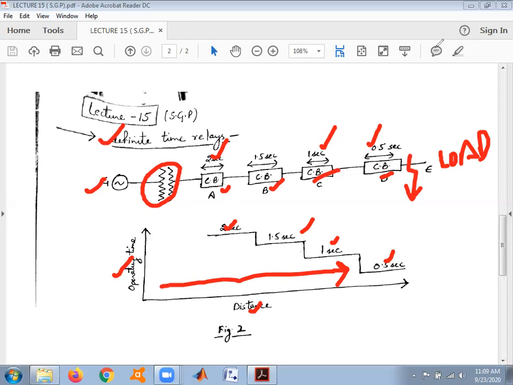To overcome this disadvantage, there is another category known as inverse time relay, which we will discuss in the next class. Thank you, guys.